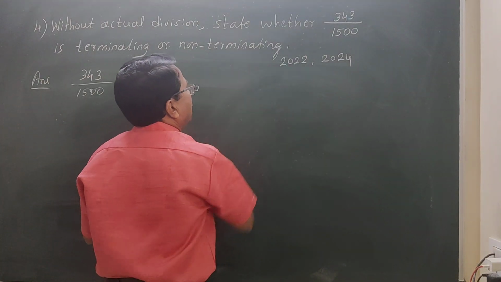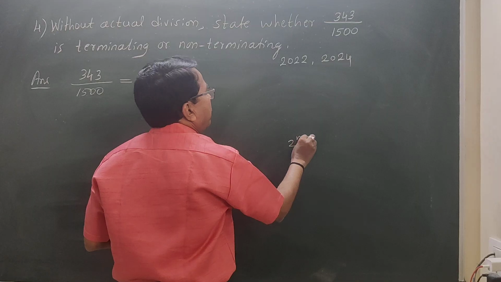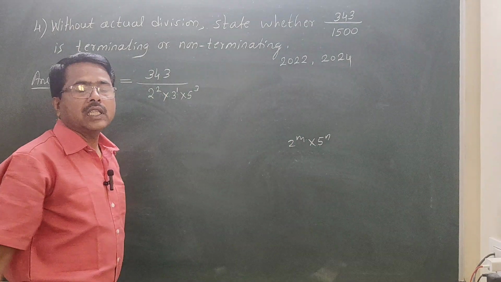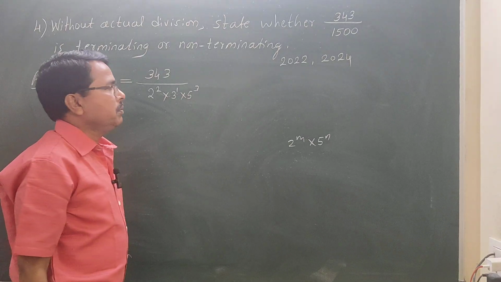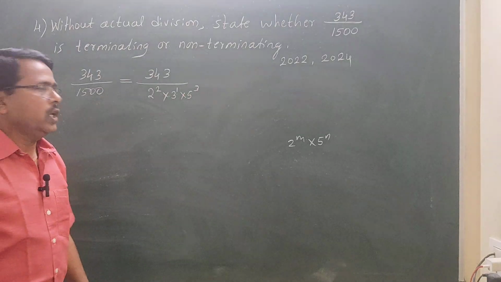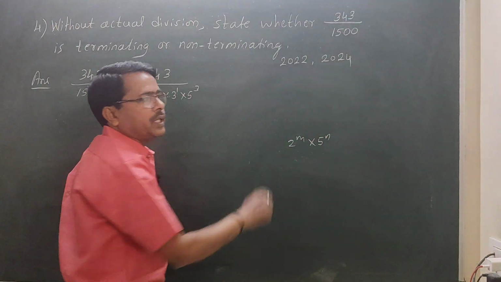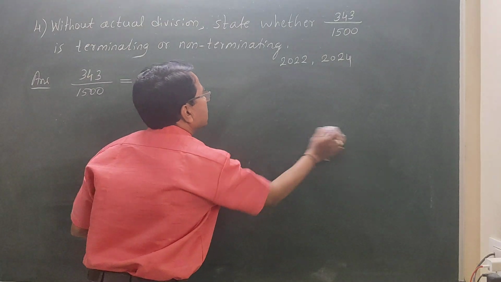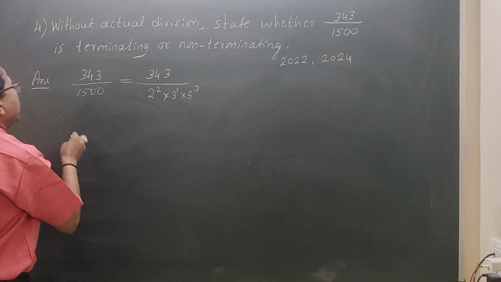What is the required form? 2 raised to m into 5 raised to n. Here prime factor 3 has appeared. If it has to be a terminating decimal, prime factor 3 should not appear. Only 2 and 5 should appear, or only 5 should appear, or only 2 should appear. So just what we can write? The denominator